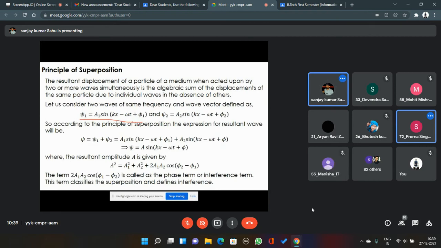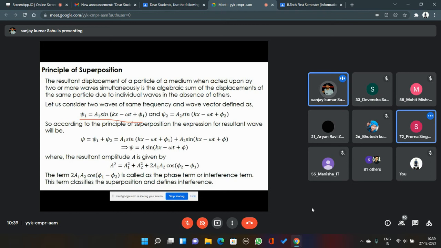Now you should notice two things over this expression. One thing is that these waves are having different amplitudes a1 and a2, and different initial phase angles phi 1 and phi 2. The first one is having maximum amplitude of a1 and initial phase angle of phi 1.